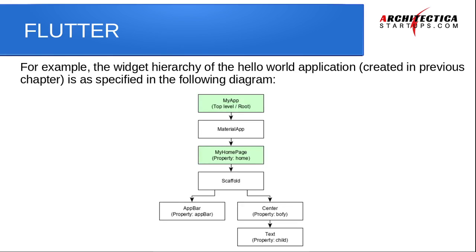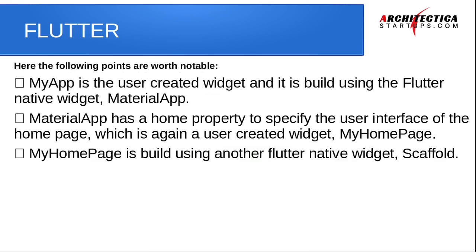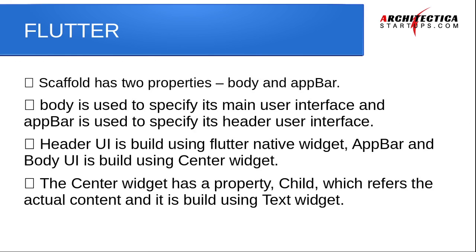In before, as we have discussed here, the body part has been created by center. So it is talking about the center. We can use any widget there: center, container, scroll view, list view, any widget. The center widget has a property child, which refers to the actual content, and it is built using text field.